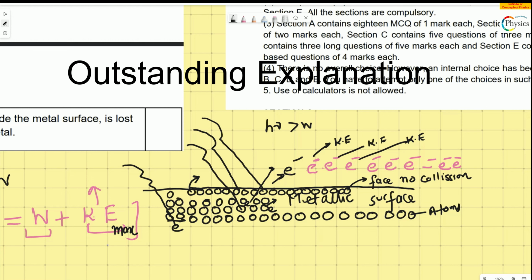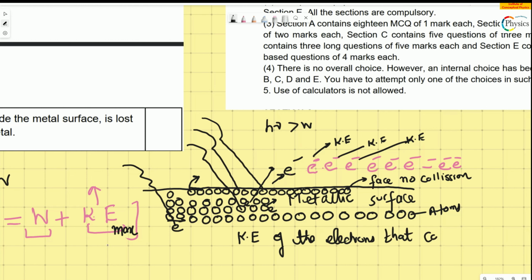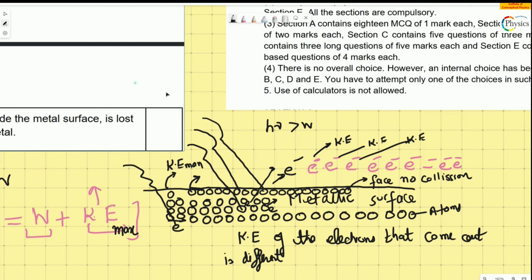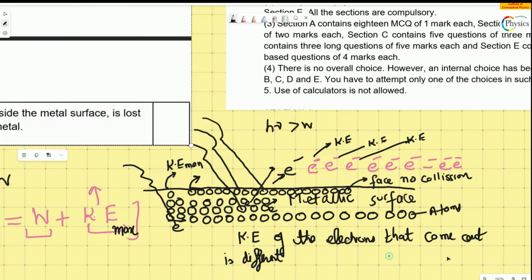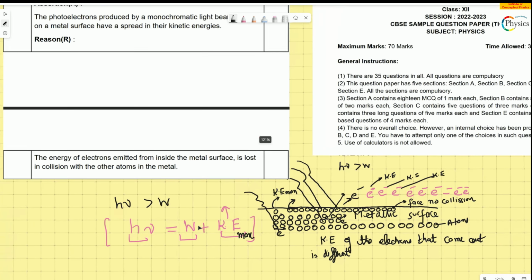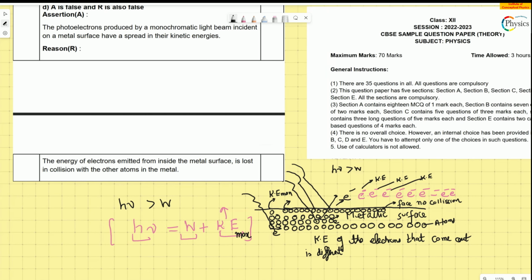So the kinetic energy of the electrons that come out is different. And the kinetic energy at the surface is maximum. And this is what is known as the spread. Okay, so if you see the question now, let me take you back to the question. So what was the question? That there is a spread in the kinetic energy, right?